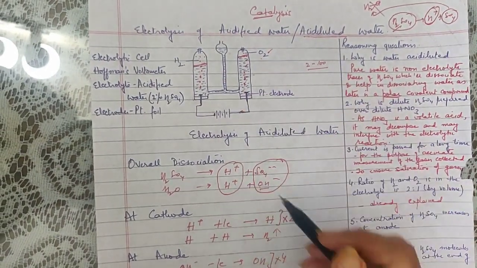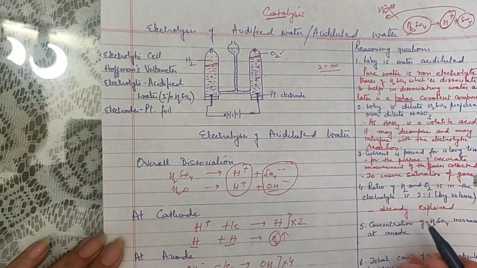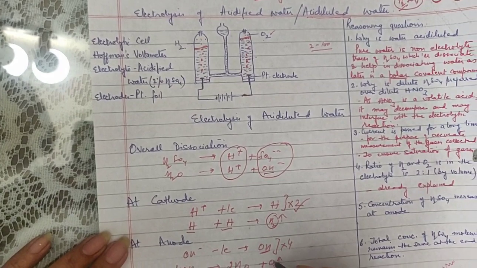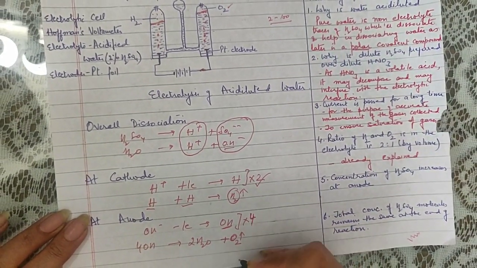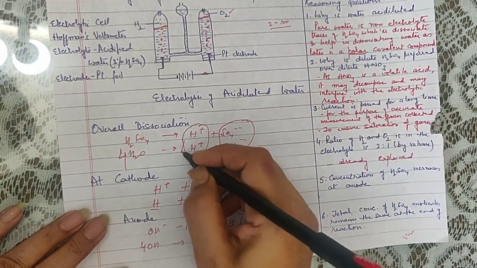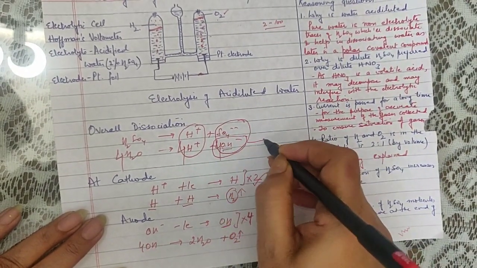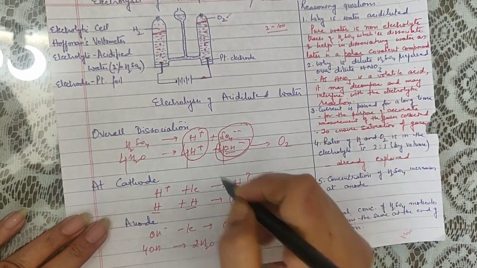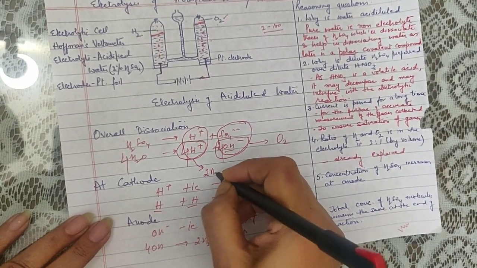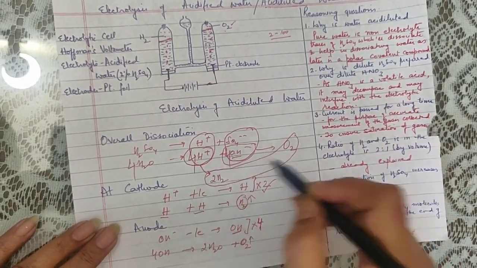The reason behind this is that, in order to form 1 molecule of hydrogen, only 2 ions of hydrogen are required. But for the formation of an oxygen molecule, 4 hydroxy ions are required. Now where will these 4 ions come from? When 4 molecules of water dissociate, 4 ions of hydrogen and 4 hydroxy ions will be formed. All these 4 hydroxy ions will result in the formation of 1 molecule of oxygen. But the 4 ions of hydrogen which are formed simultaneously will result in the formation of 2 molecules of hydrogen. So at any given time, the ratio of hydrogen and oxygen is always 2:1.